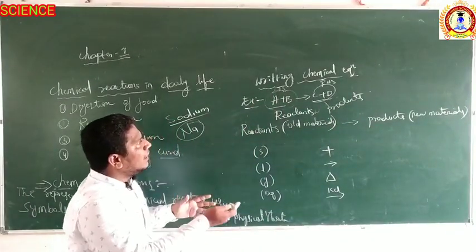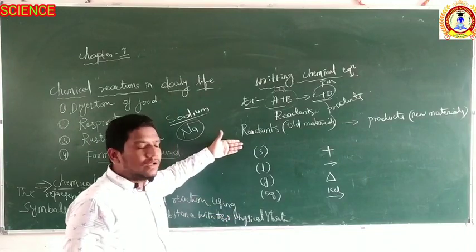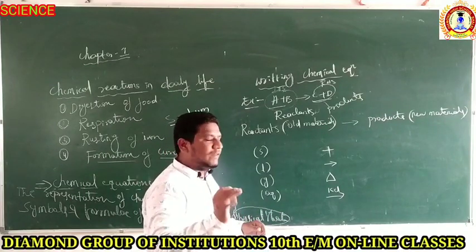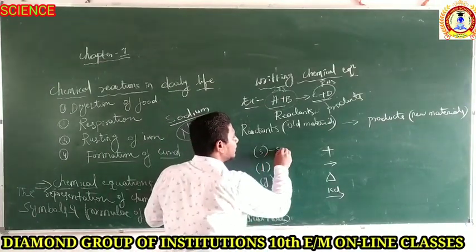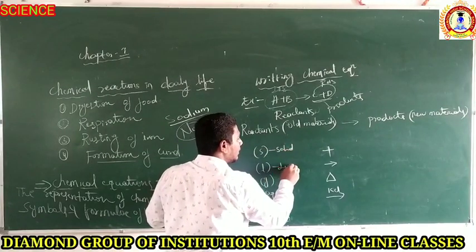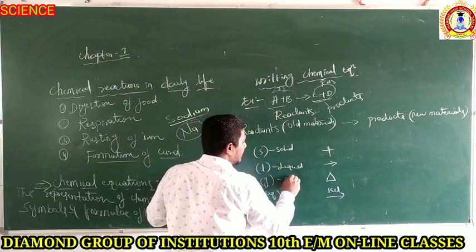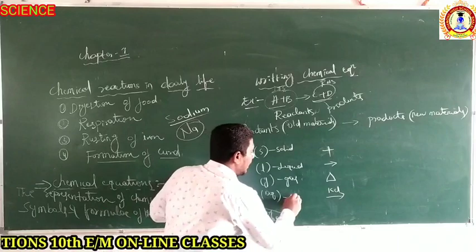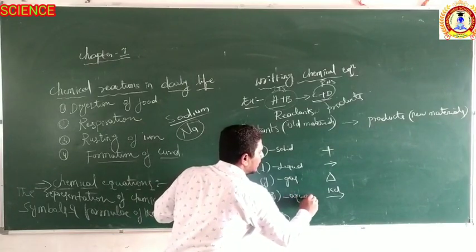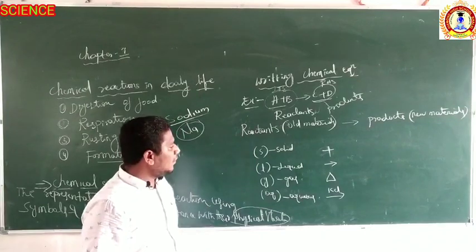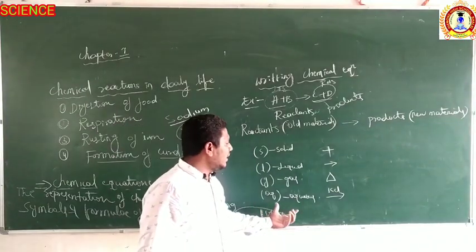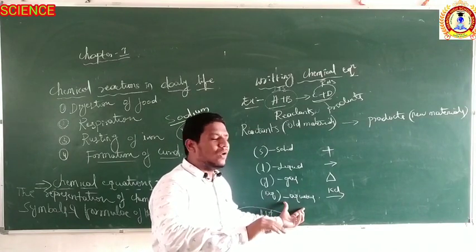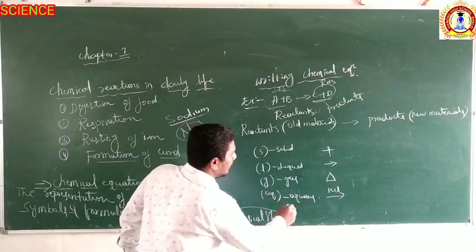When writing chemical equations, we also have to show their physical states. How many physical states are there? Three physical states: solid, liquid, and gas. In a chemical reaction, we also represent aqueous. The AQ is nothing but aqueous. What is aqueous? It is a reaction in which the solvent is always water. That is aqueous.